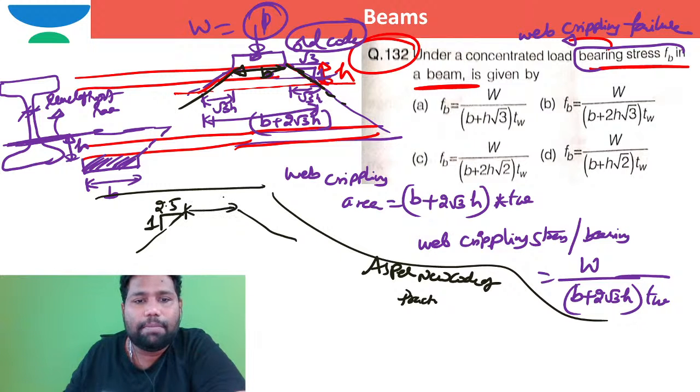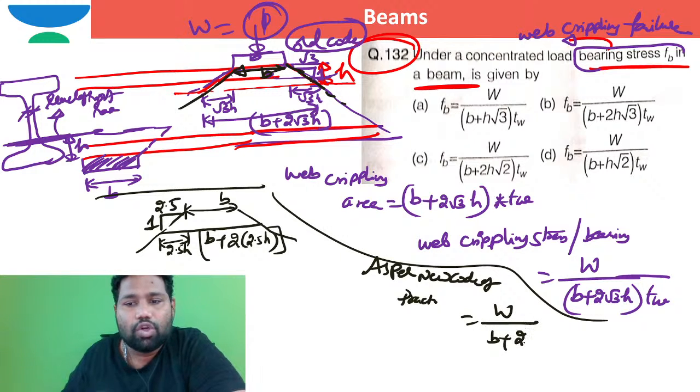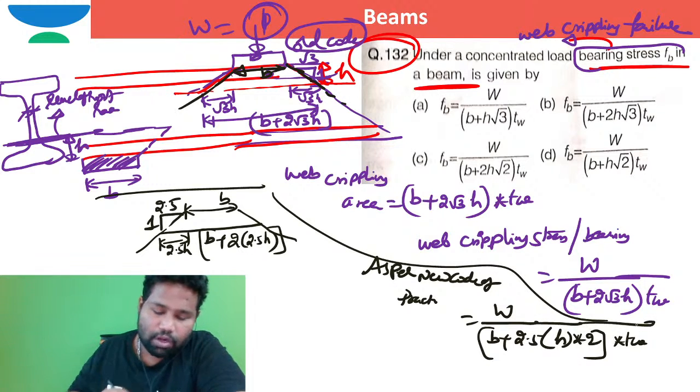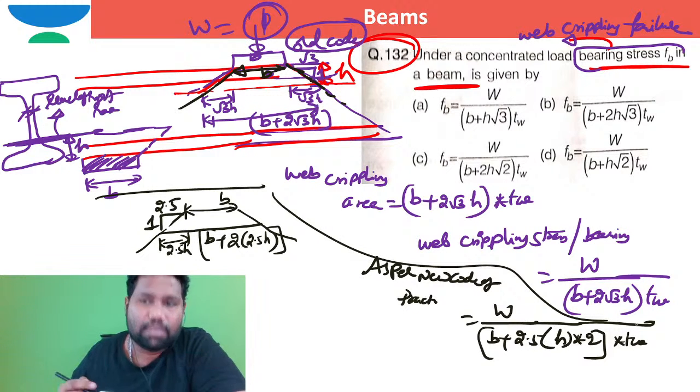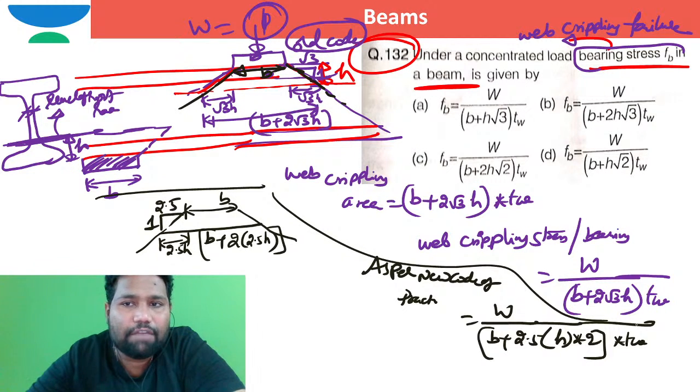So if this is already B at the level of the throat thickness, this width is B plus 2.5 times H on each side. So I can write B plus 2 times 2.5 times H. As per the new code of practice, it is W divided by (B plus 2.5 times H into 2) into the thickness of the web. This is how, as per the new code of practice, we can work out the crippling stress or bearing stress in the case of beams with heavy concentrated load.